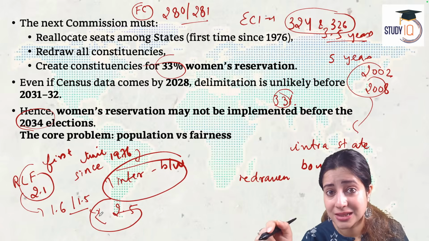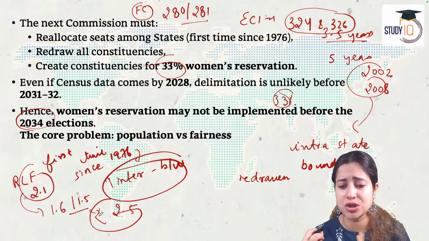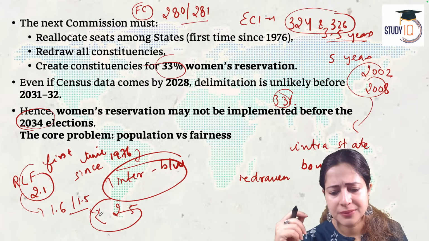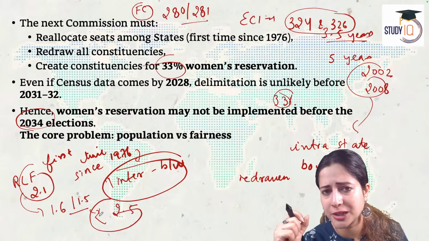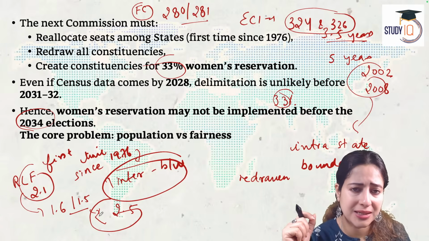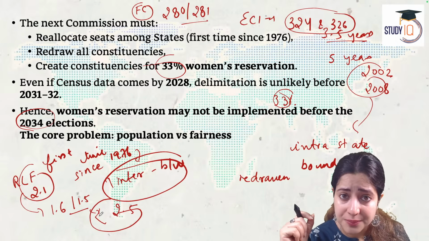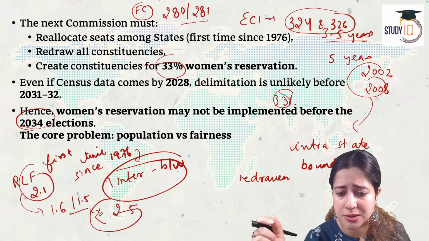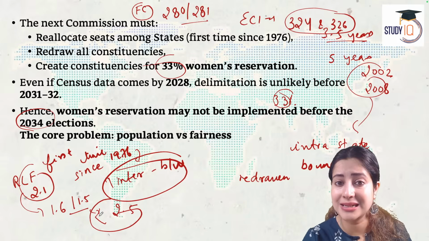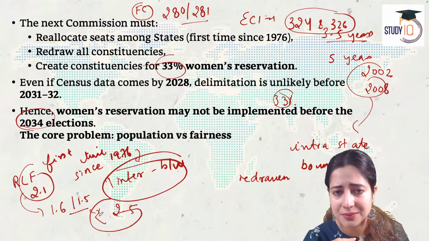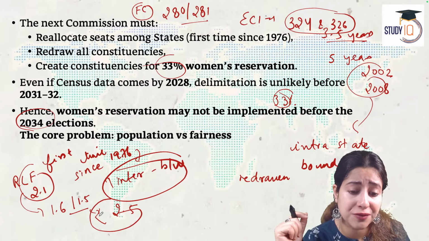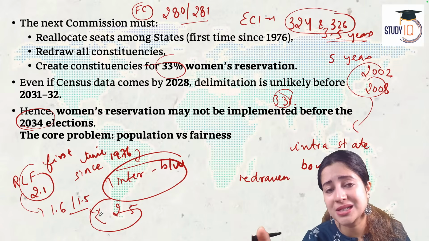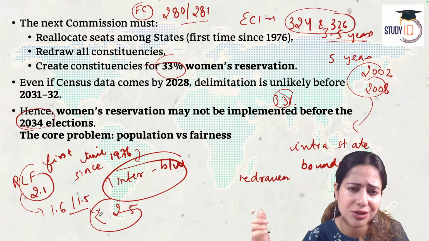So these states who have controlled their population are naturally angry. They are very angry today. They are saying that we have been able to control our population below the replacement level. What does that mean? If delimitation is done on the basis of population, will we get lesser representation in the parliament? And those which have not been able to control their population, and it is much above 2.5, they will get more representation in the parliament. Is that a fair thing to do?